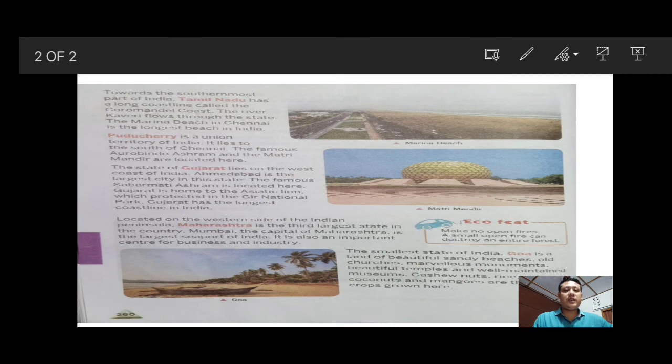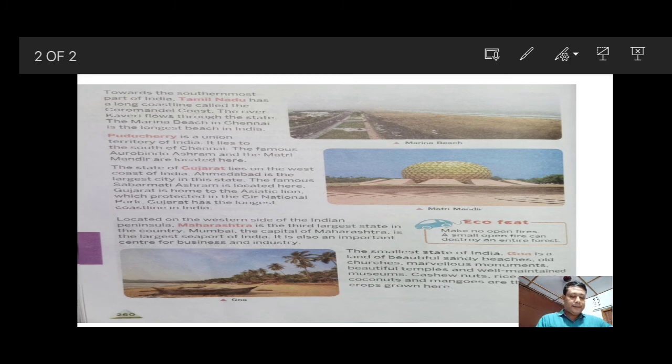Many objects are maintained and conserved in that building, which are historical, cultural, and on different bases. So in Goa we will find beautiful temples and well-maintained museums.